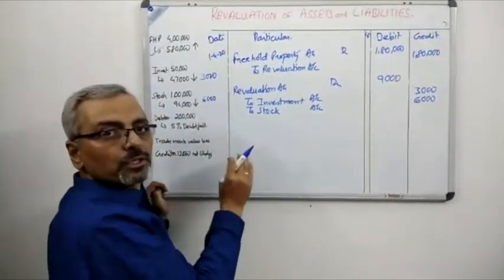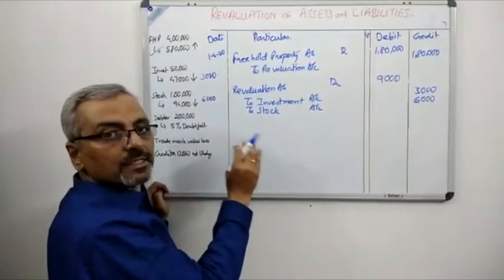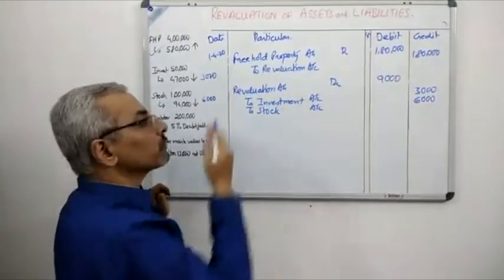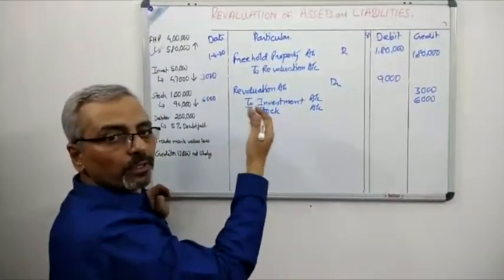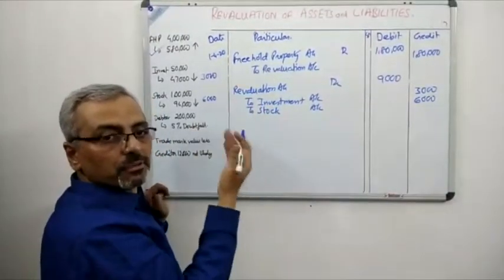What will be the narration over here? Being the value of asset decreased. I hope you know the narration for the first one, being the value of asset increased, or you can also write being the freehold property value increased. That is absolutely up to you.